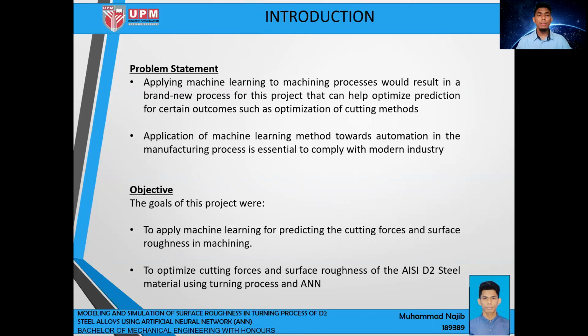So for the introduction and problem statement, applying machine learning to the machining process would result in a brand new process for this project that can help optimize prediction for certain outcomes, such as optimization of the cutting method. Next, application of machine learning methods towards automation in the manufacturing process is essential to comply with modern industry. So for this final year project, the objective is to apply machine learning for predicting the cutting force and surface roughness in machining, plus to optimize cutting force and surface roughness of D2 steel alloy material using the turning process